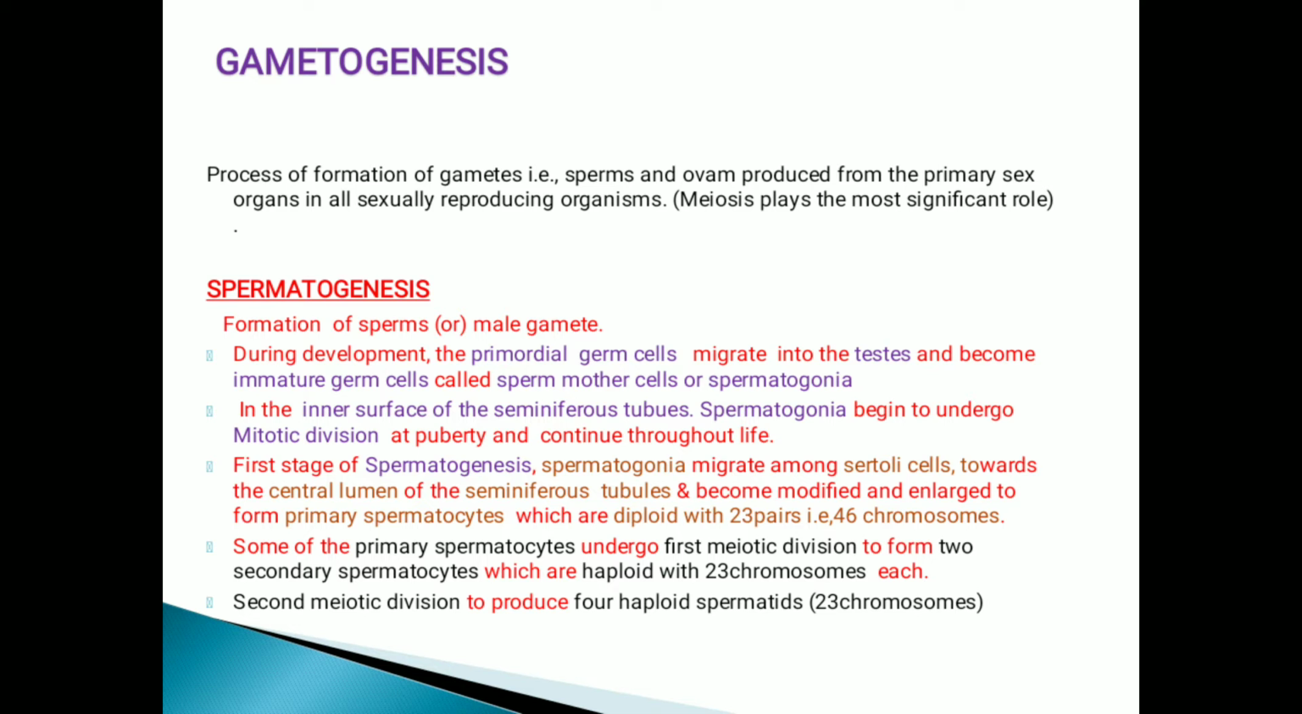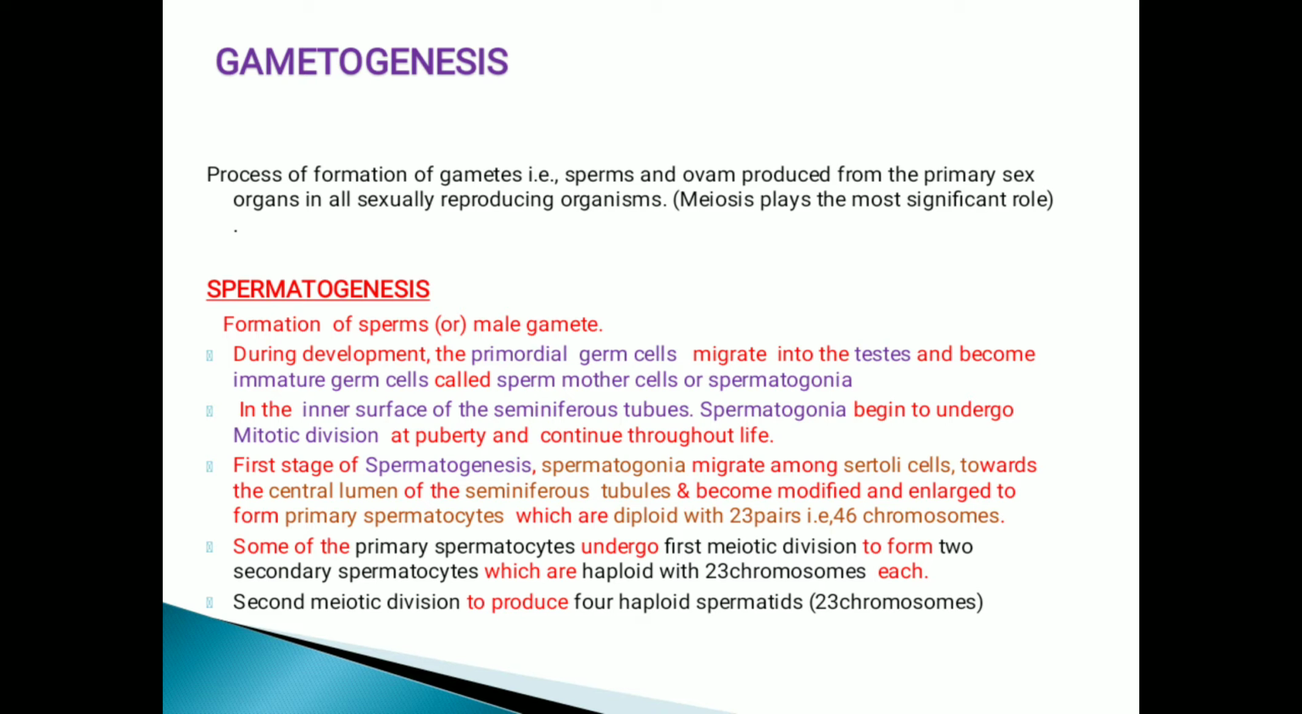In gametogenesis, there are two types: spermatogenesis and oogenesis. First, we are going to discuss spermatogenesis. Spermatogenesis means formation of sperms or male gametes. During development, the primordial germ cells migrate to the testis and become immature germ cells, called sperm mother cells or spermatogonia. On the inner surface of the seminiferous tubule, spermatogonia begin to undergo mitotic cell division at puberty and continue throughout life.